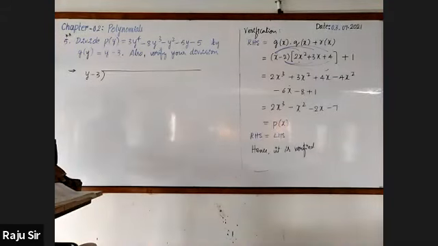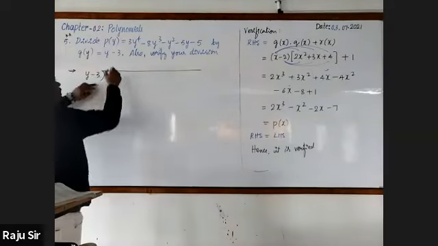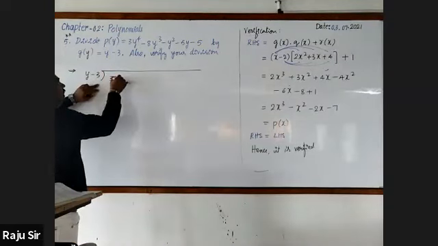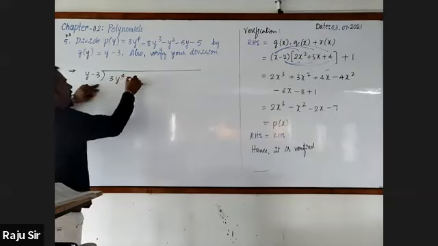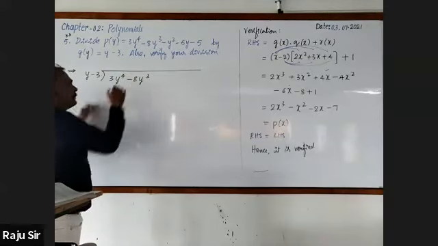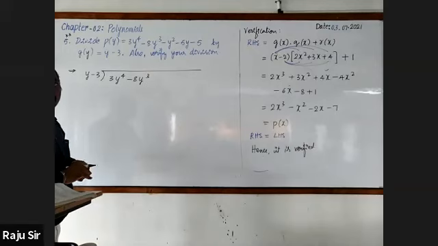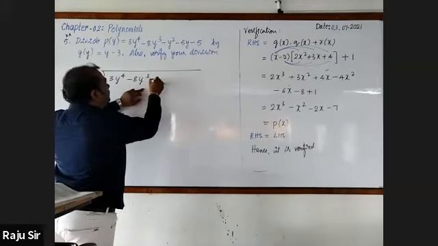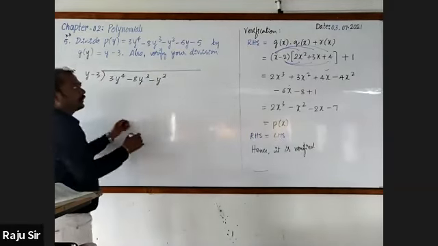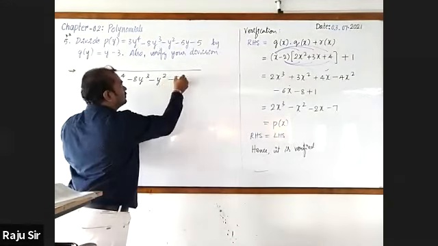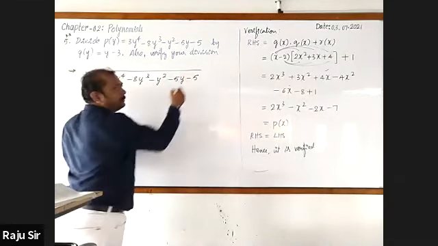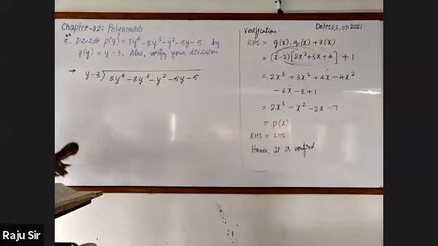Write the dividend. Dividend is 3y raised to the power 4 minus 8y cube minus y square minus 5y minus 5.